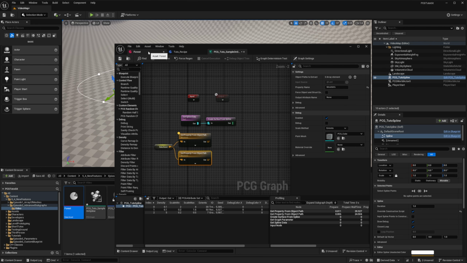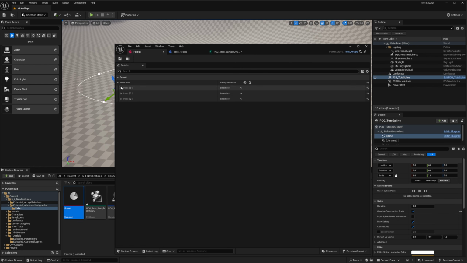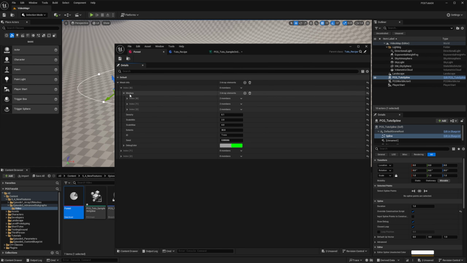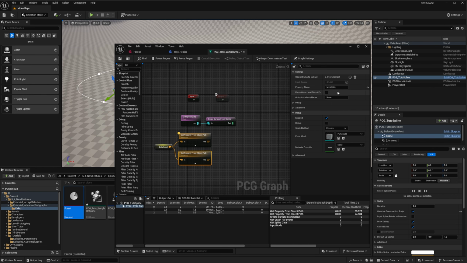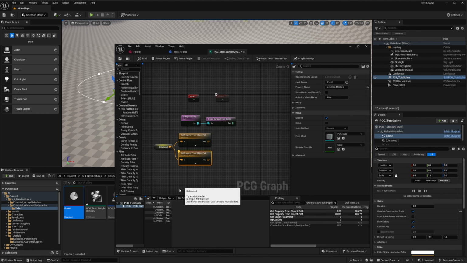And this time we're going to extract exactly what we want, which is mesh info, and inside it we want to do meshes. So I'm going to do mesh info, that meshes. It manages to get the array with the meshes and the ID. But as you can see, it was an array of array, so it's flattened in our attribute set. That's why I added the ID to the mesh. We needed to only select the meshes that will match with the ID of the level we are trying to generate.